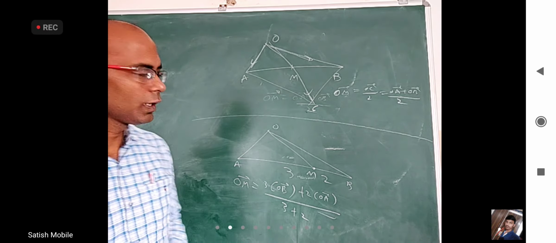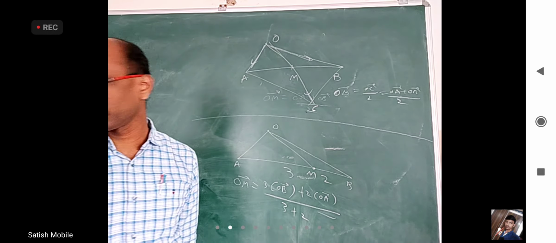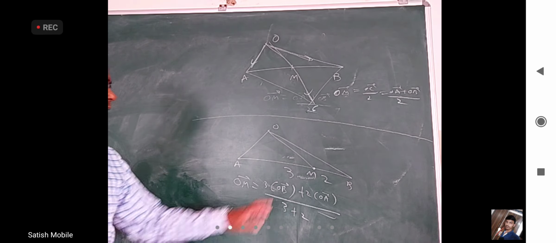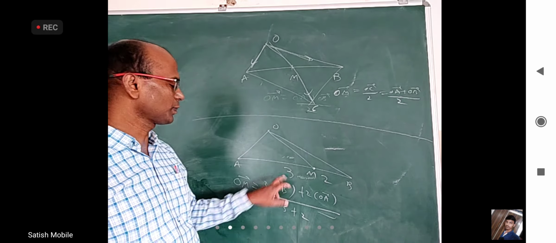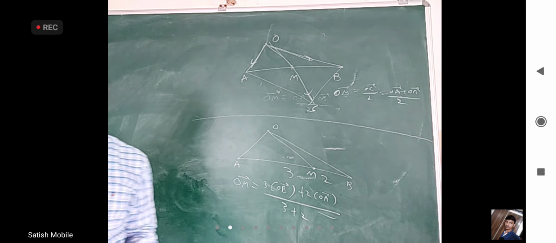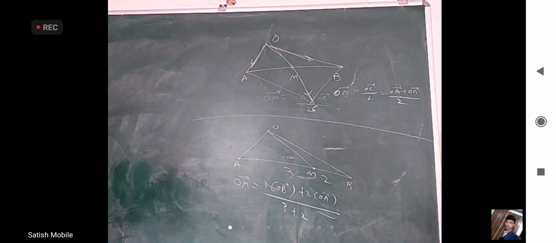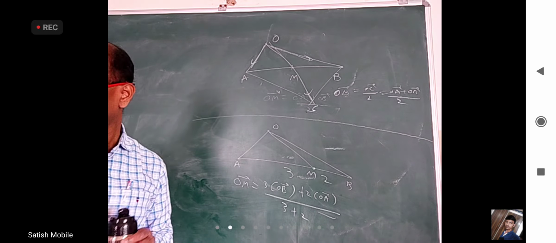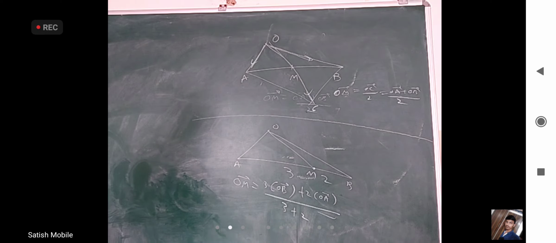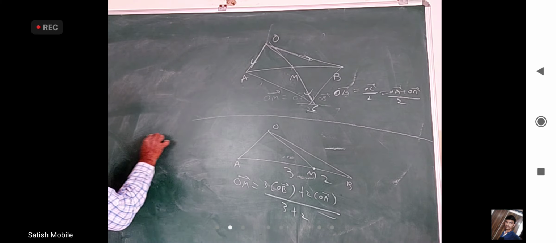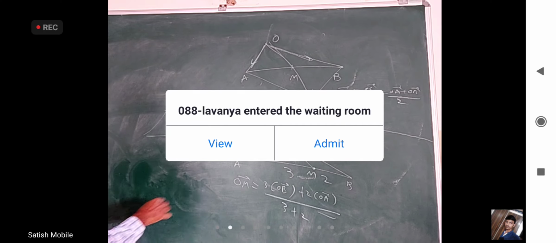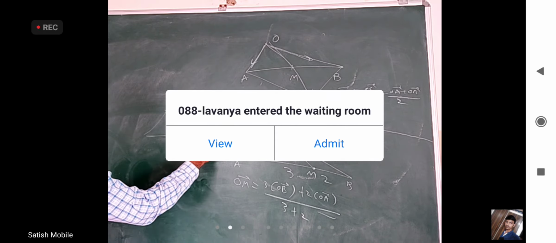Okay. But what about this? How will you prove the section formula here? 3 into this plus 2 into position vector of this by 3 plus 2. This formula is correct, but how will you prove it? Sir, draw a line passing through M, sir, and parallel to those two sides, sir. Okay. Then we should apply parallelogram law, sir. Sir, if you draw, then I can say, sir.